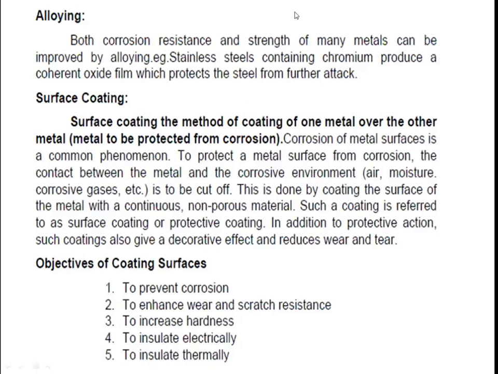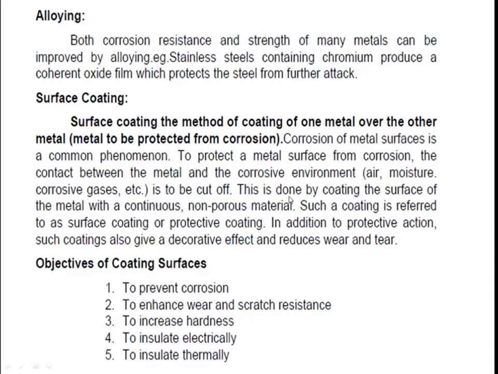To protect a metal surface from corrosion, the contact between the metal and the corrosive environment, such as air, moisture, and corrosive gases like oxygen, nitrogen, hydrogen, etc.